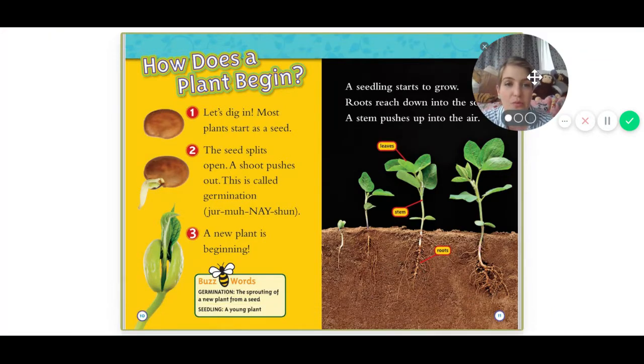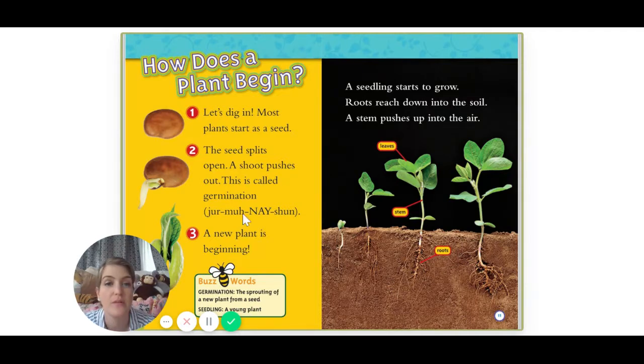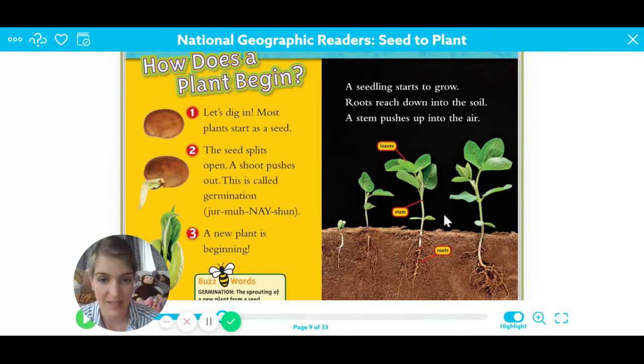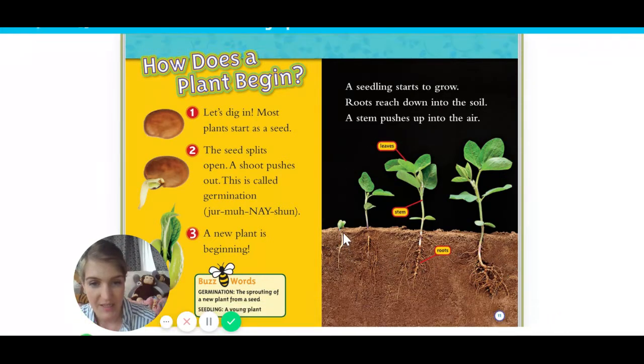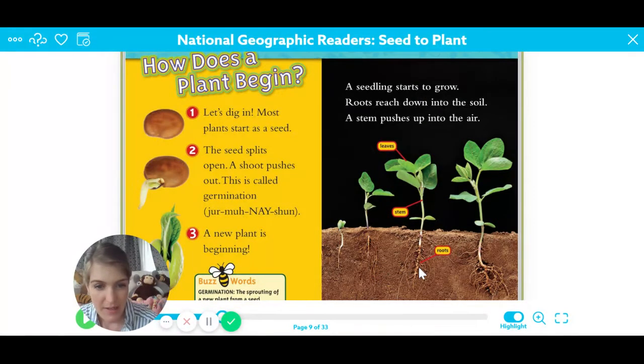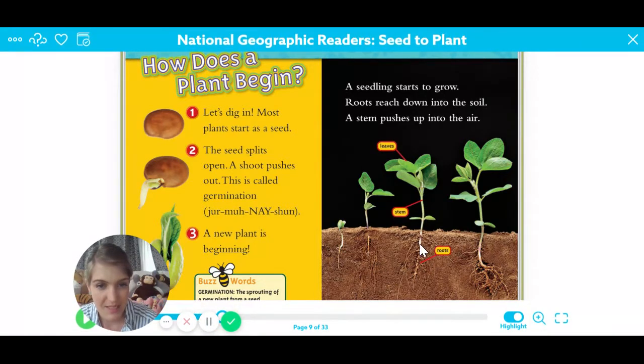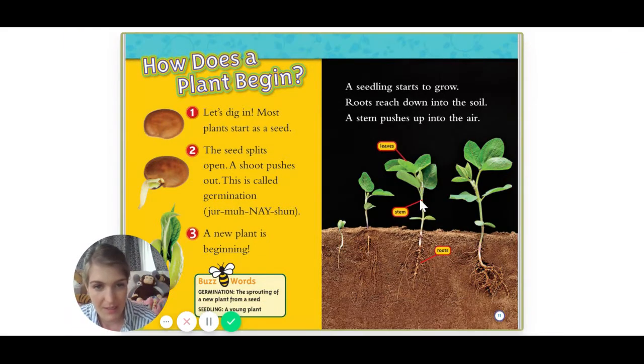Seedlings start to grow. Roots reach down into the soil. A stem pushes up into the air. So in this diagram, we see there's right when the little seed just got started, getting bigger. Here's the roots. This is the stem to hold the plant upright.